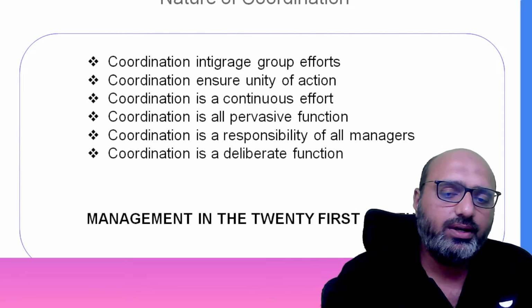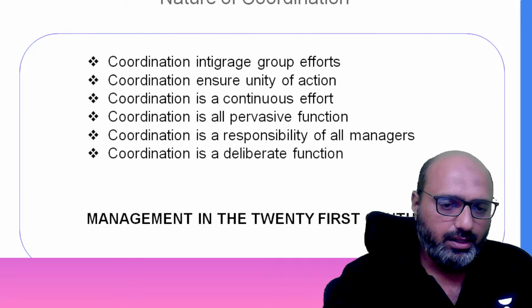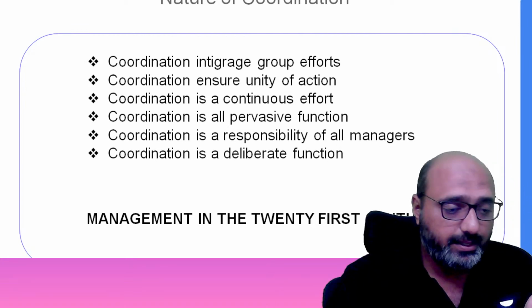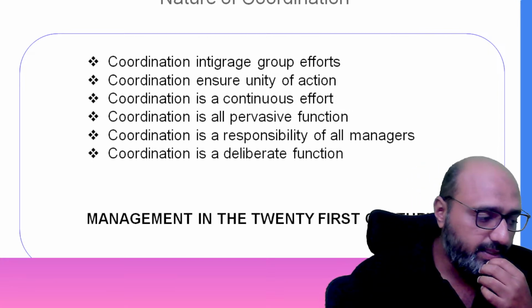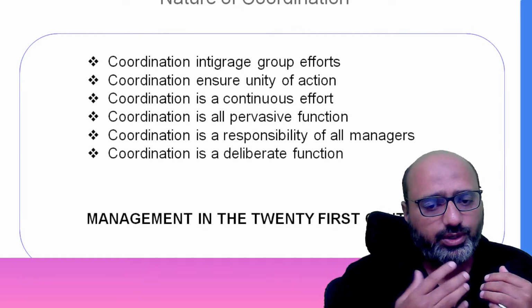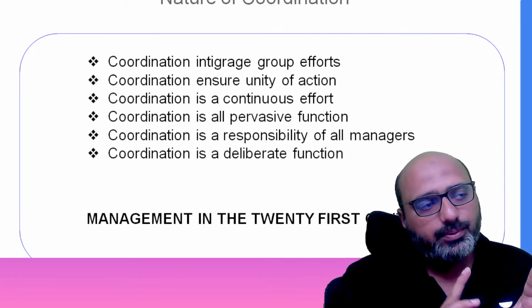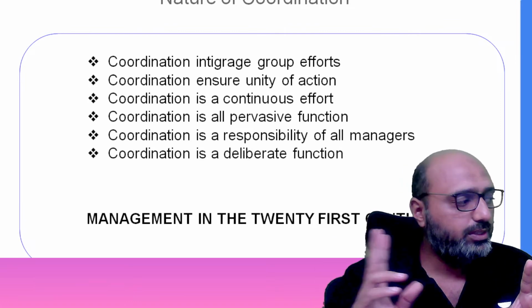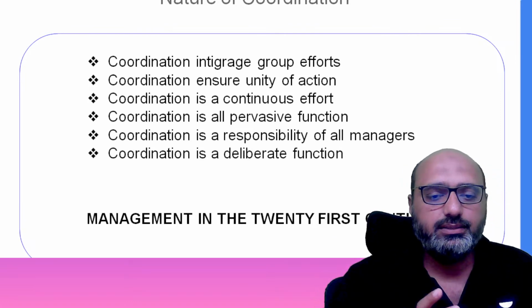Okay, that is the coordination, very much appreciated. And even at the time of crisis, whatever the crisis is, the dabba will reach the destination, whatever the crisis might be.